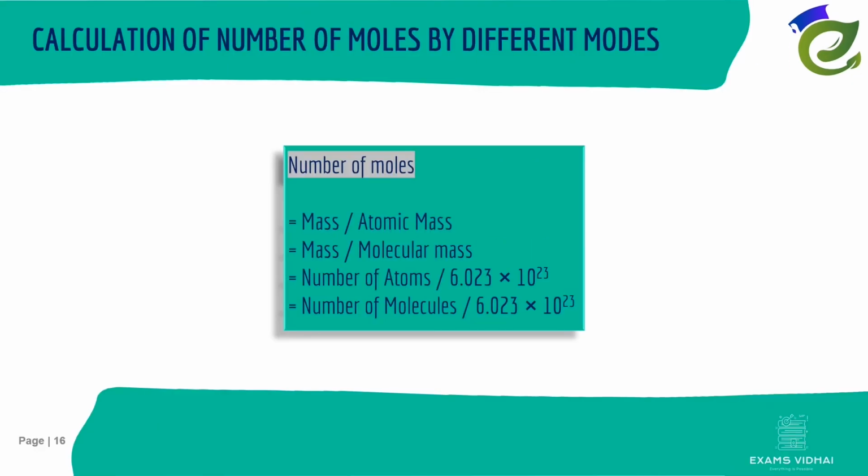Number of moles equals mass by atomic mass, mass by molecular mass, number of atoms by 6.023 × 10^23, number of molecules divided by 6.023 × 10^23.